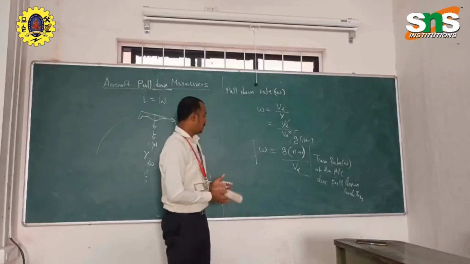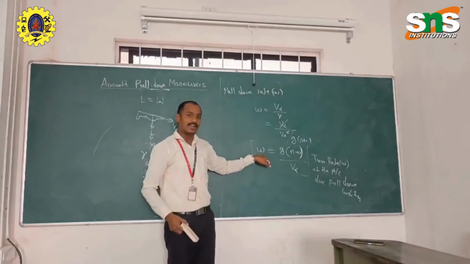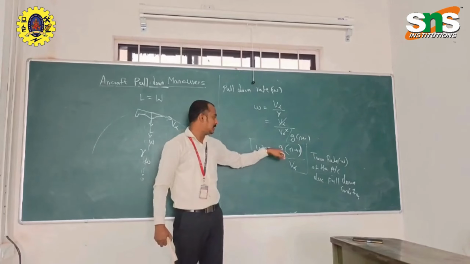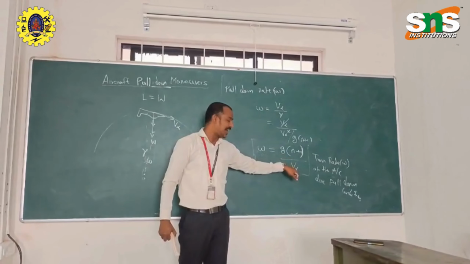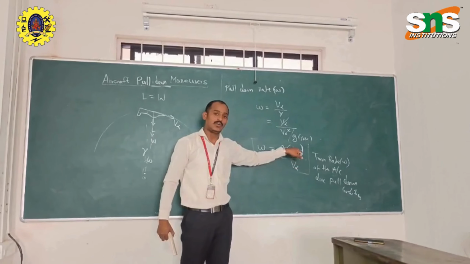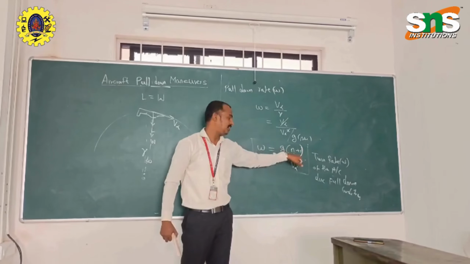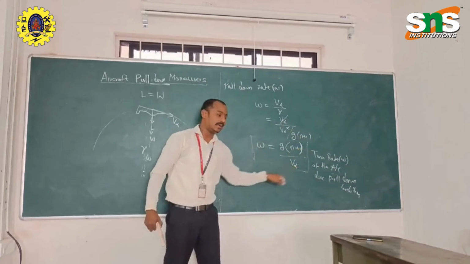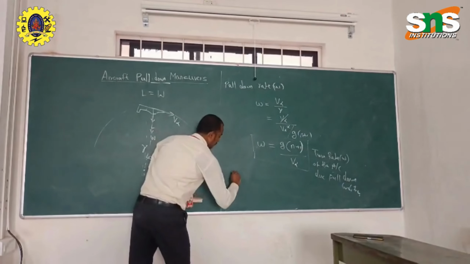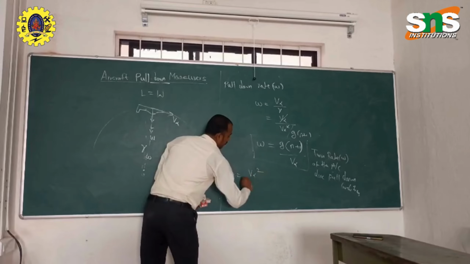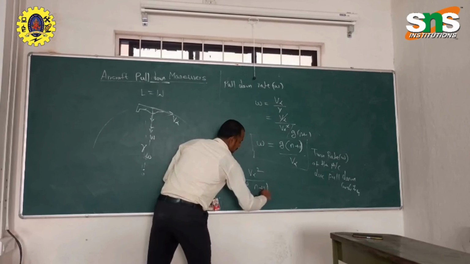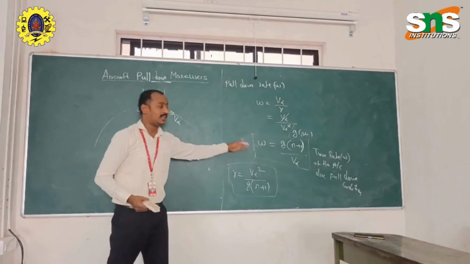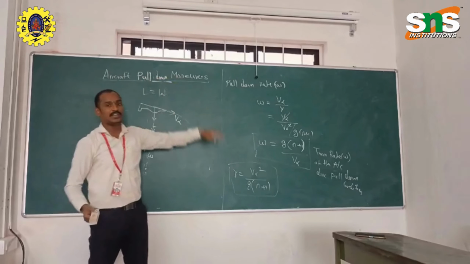In the pull down condition, the turn radius or the turn rate purely depends upon the gravity, the velocity of the aircraft and the load factor. Load factor is lift divided by weight, the lift of the aircraft and the weight of the aircraft. This involves the turn radius as well as the turn rate being equal to V infinity square by g times n plus 1. So the turn radius and turn rate are derived for the aircraft pull down maneuvering condition.